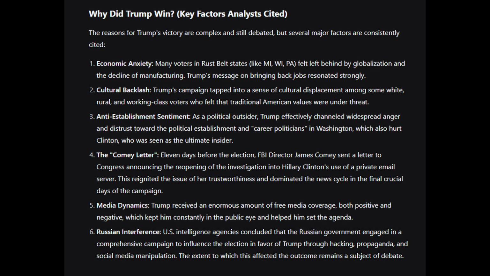Fourth, media dynamics. Trump received huge free media coverage, both good and bad, which kept him continuously in the public eye. And lastly, Russian intervention. Some sources alleged that the Russian counterpart helped Trump in his chances of winning the election. So this was all about Trump coming to power in 2016 in a nutshell. Now, let us see what he did to India after he came to power.